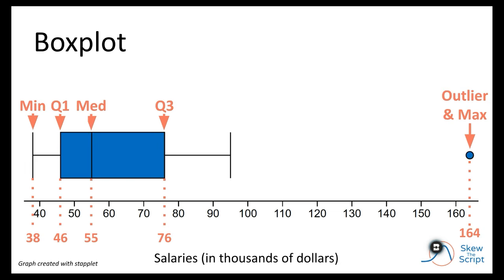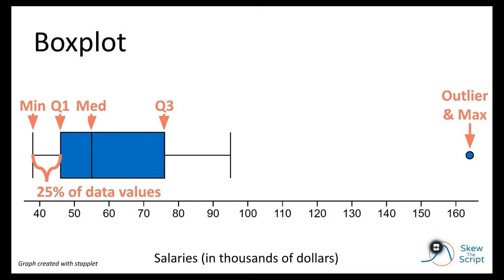So the box plot gives us more of an appreciation for just how high of an outlier that salary really is. Normally, the upper whisker would go to the maximum. However, if there are outliers, they're represented as dots or asterisks in the box plot. So in this case, the whisker extends to a higher salary that is not an outlier, which was 95,000. Same thing would happen if there were lower outliers.